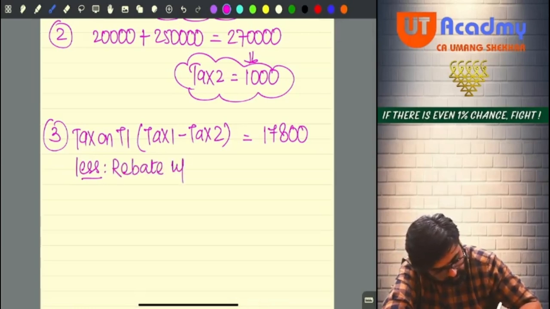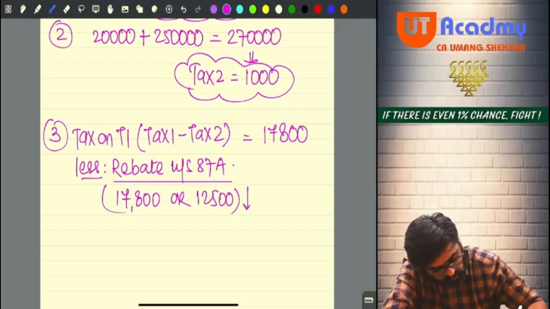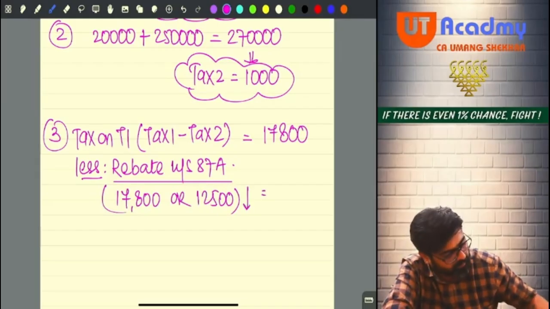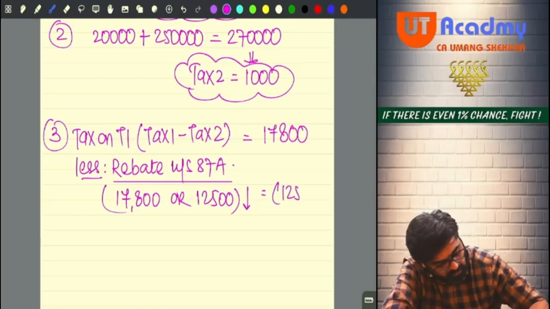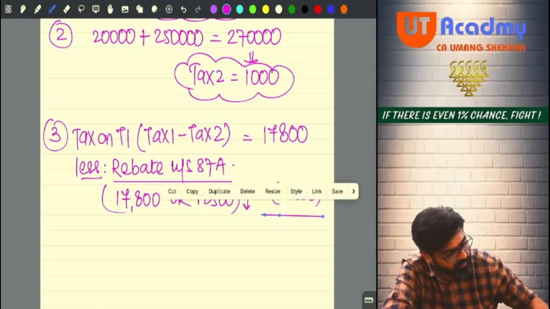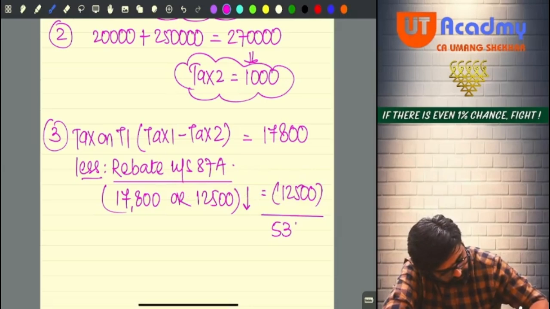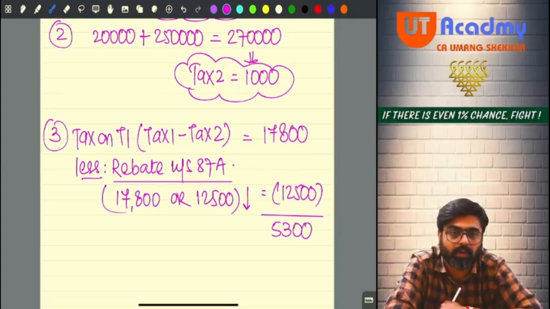Entire tax you can claim as rebate, or maximum 12,500, whichever is lower. Now 12,500 you are going to take as rebate. How much will be your tax? 5,300. How many of you got this correctly?